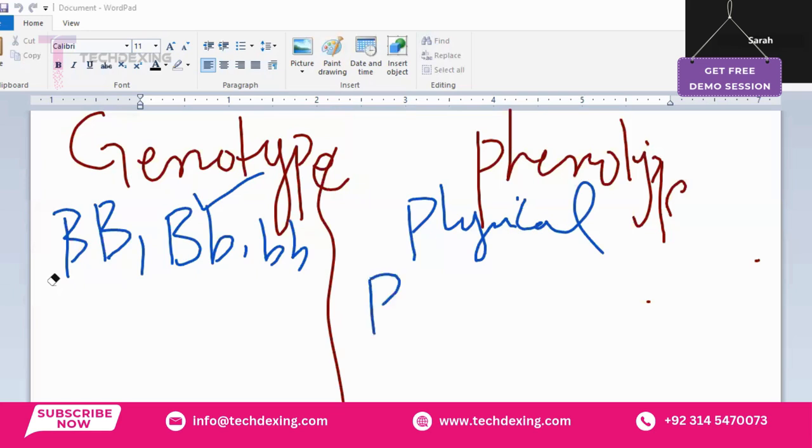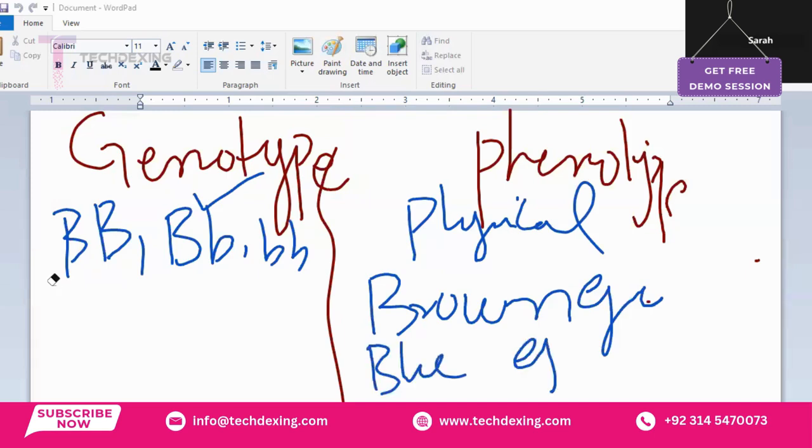For example, you can see a person's brown eyes, right? You can see a person's blue eyes. You can see a tall plant, a short plant. So these are basically phenotype. The phenotype means the physical appearance or characteristics that are shown, that we can see with our eye.